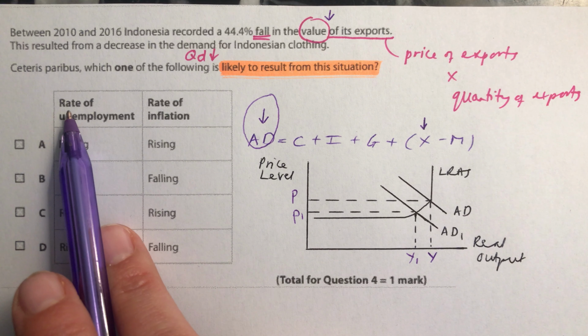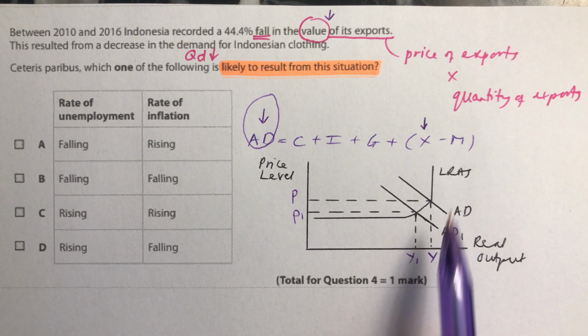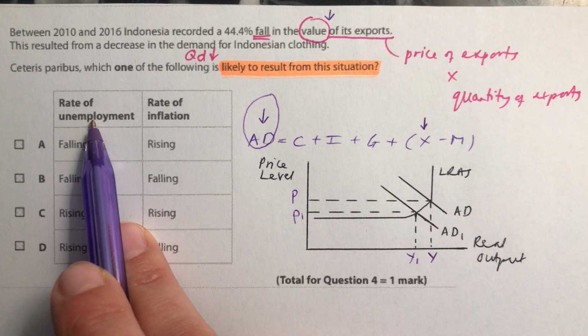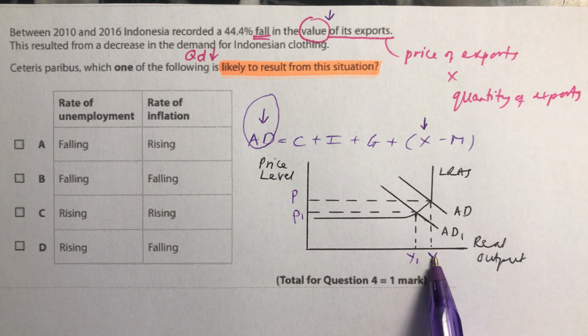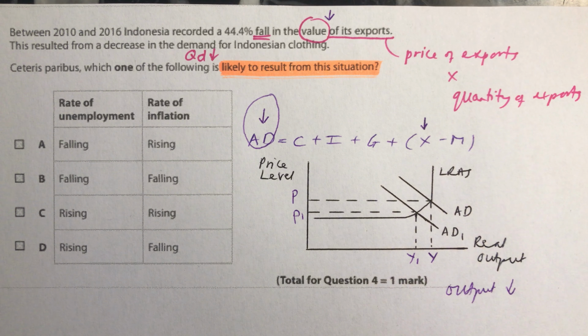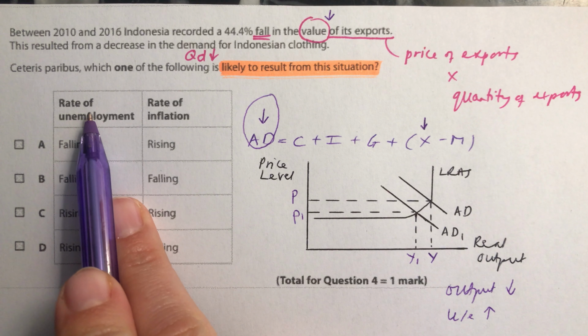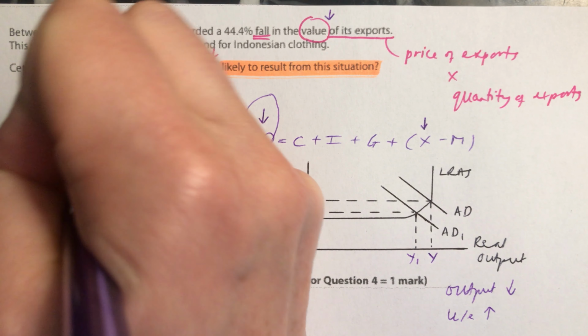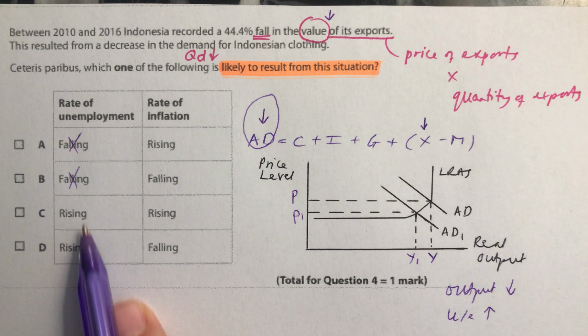So we can see now, we want to know what's the likely result. We can see here an illustration of what's going on. So the rate of unemployment. Now, if we go from output at Y to output at Y1, we know that output has gone down. If output goes down, they don't need as many workers, and therefore unemployment will go up. So rate of unemployment needs to be rising. So it can't be this one, it can't be this one. It must be one of these two.